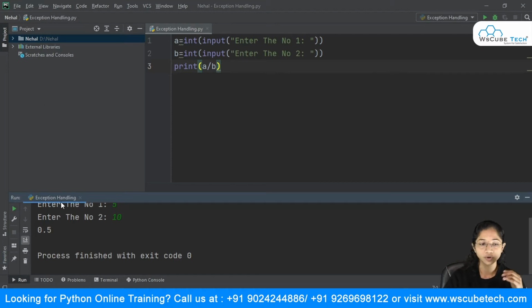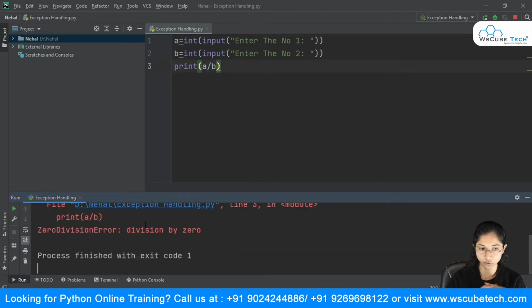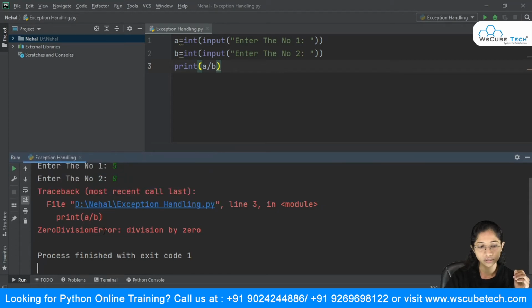But what if I run this code once again, and this time I'm giving 5, but the second number I'm giving as 0. And now you're seeing this error. It says ZeroDivisionError, division by zero. All right, so this simply means that this is a runtime error.